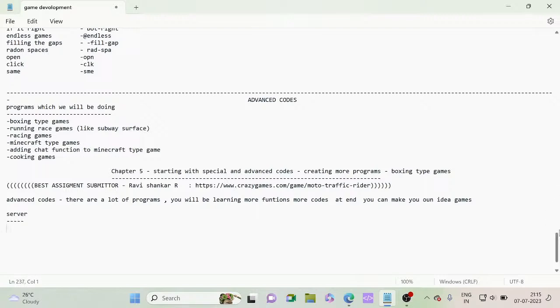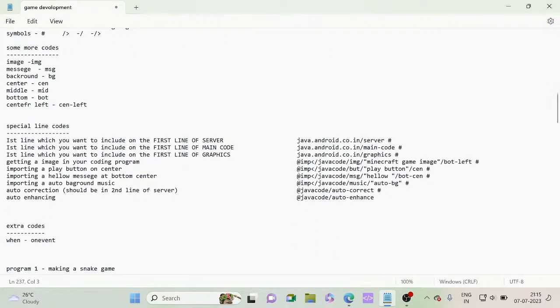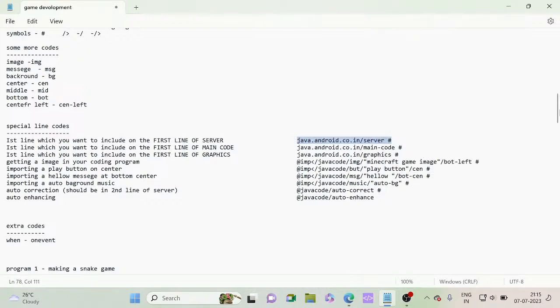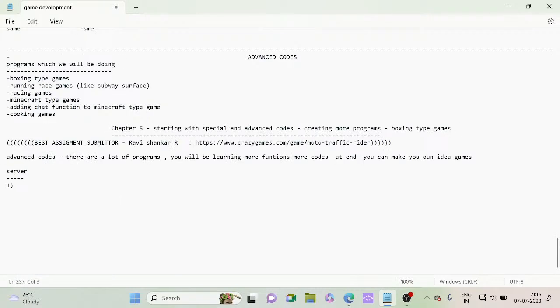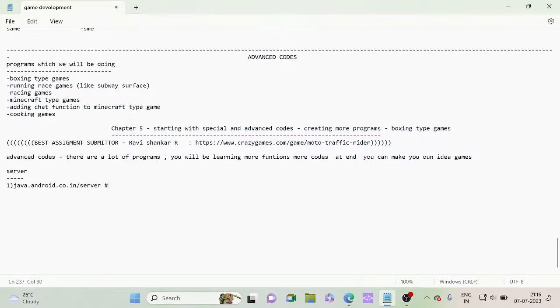So we can type our server. I have mentioned it before. The first line of your server should be of what code? This: java.android.co.in/server and hashtag. Remember that the first line does not need any starting tag, so don't put any starting tag in the first line. Now let's go with the second line.